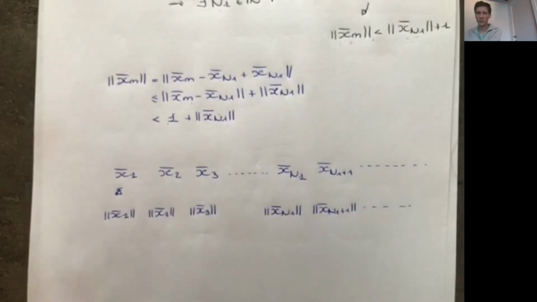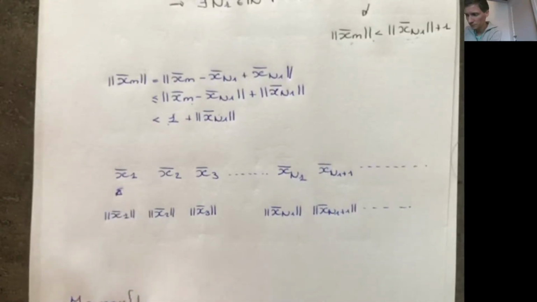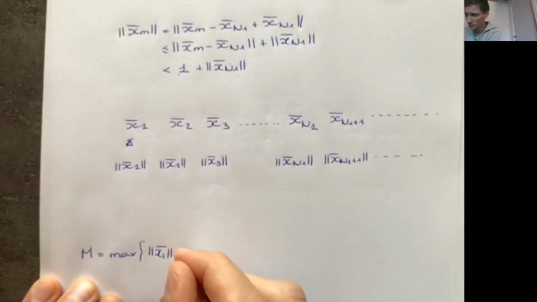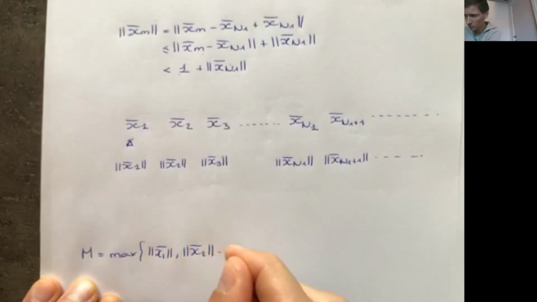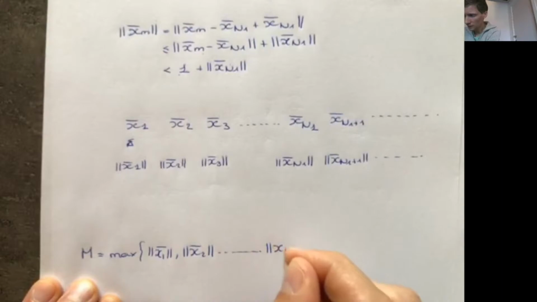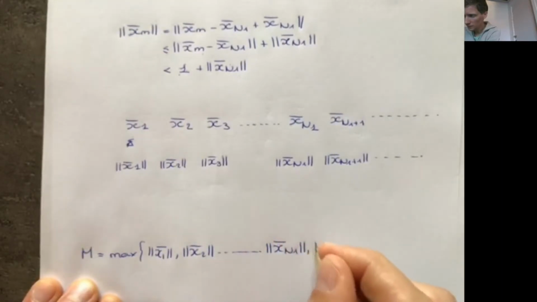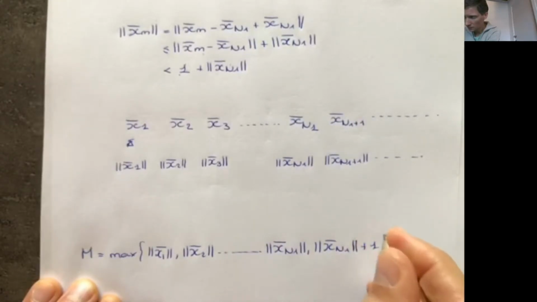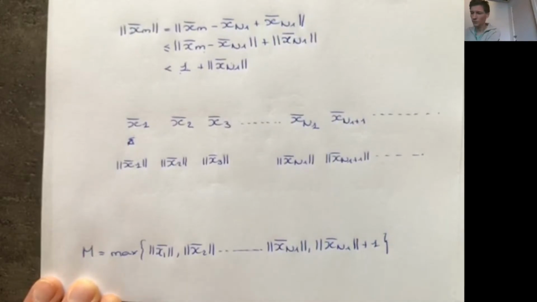These are the distances, and you have to show that all of these numbers are lower or equal to some fixed number. So let me call M the maximum of the norms of x1, x2, and so on, until xn1, and then xn1 plus 1. So M is the maximum of all these numbers.